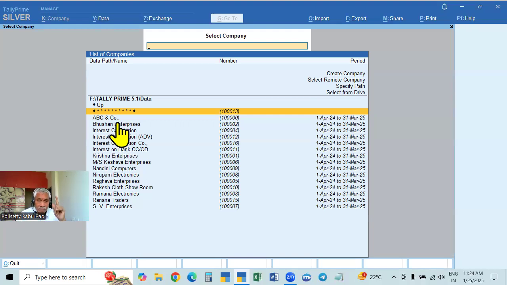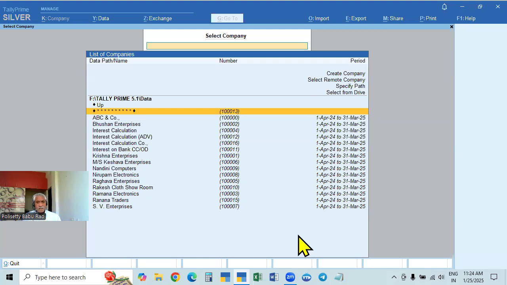The first time, it is better to take the backup of all the companies. From next time onwards, at the end of the day, only those companies in which we work. Only those you select one by one, go to the end of the list and then backup. So it will be backed up. Okay, so this is the method of backing up. So in this case, we know this work.